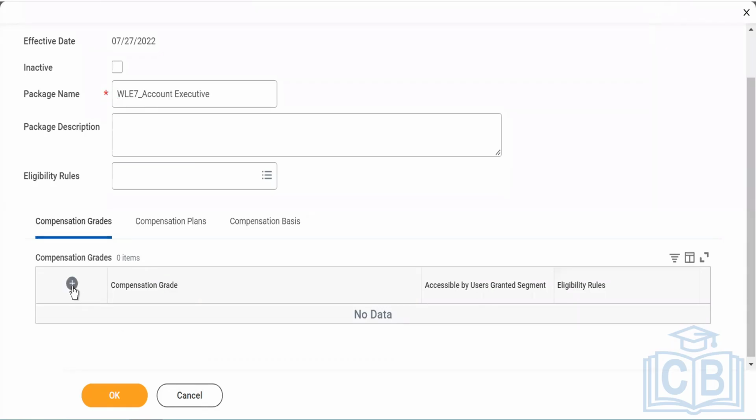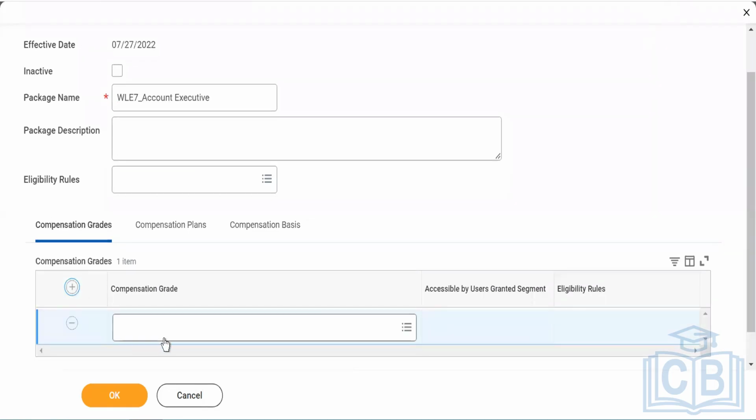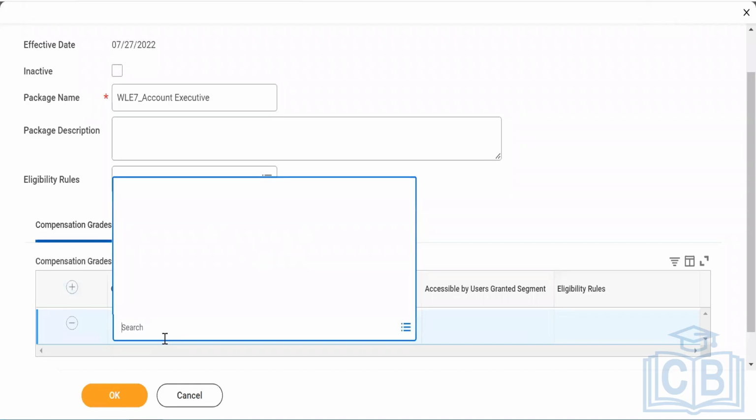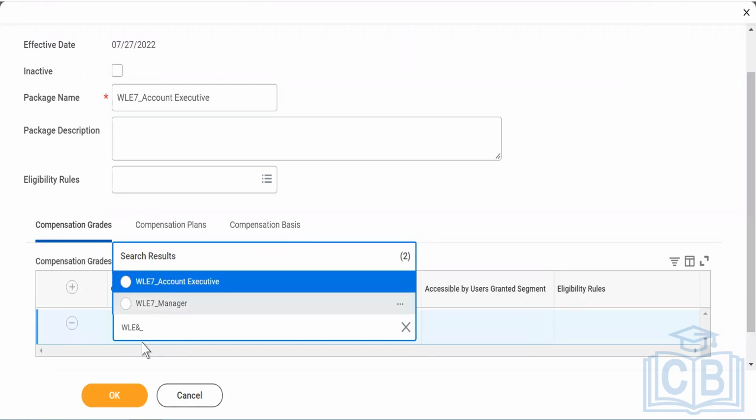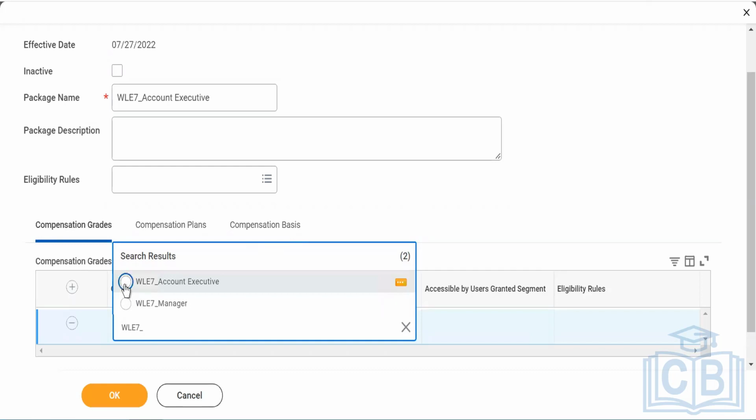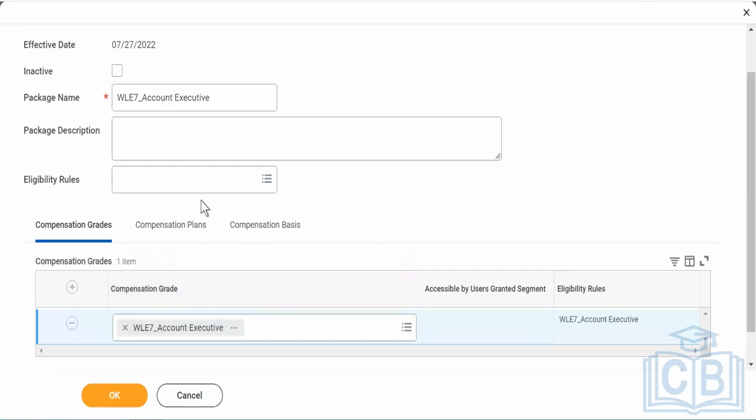Now you see compensation grade. So I will try to find the compensation grade here. I'm sorry, it will again give me some error. See, I have got the account executive and I also have got the manager now. Do you see that? Yes. So it all depends upon me what I want to choose, but I will choose account executive compensation grade.